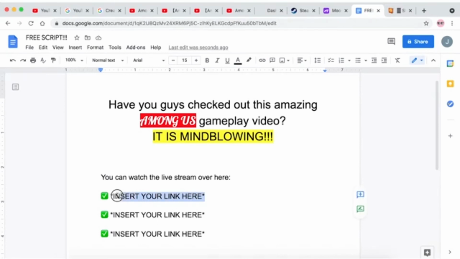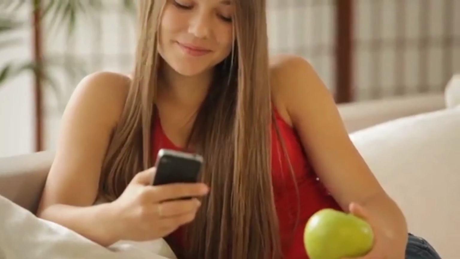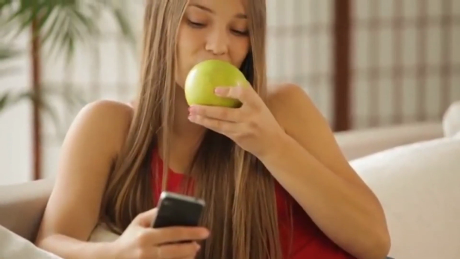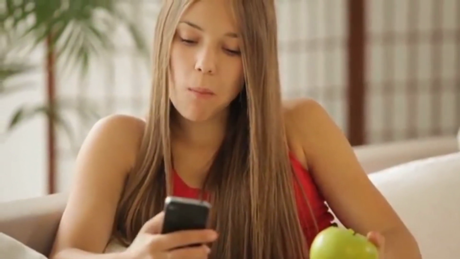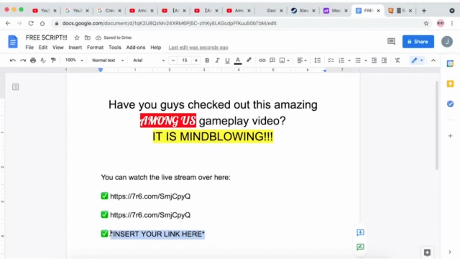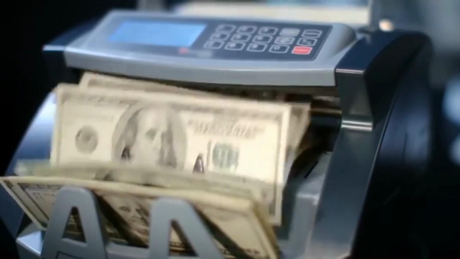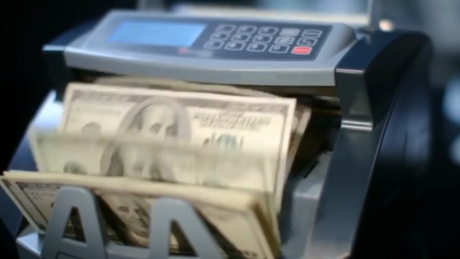All we have to do is just copy this entire template, and then we just have to post them into the Steam community or the forum. You don't have to put in a lot of effort, because for these particular gaming videos, they're picking up a lot of trends, and they're super popular right now, especially if you're finding good videos on YouTube which are getting a lot of views. It is going to be easy getting a lot of clicks on your shortened links. That's exactly how all of these guys can make so much money from different countries in the world for every single video that they watch.